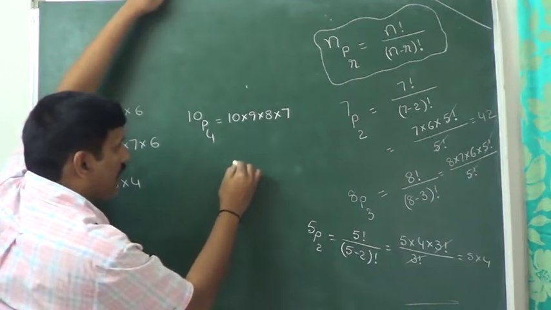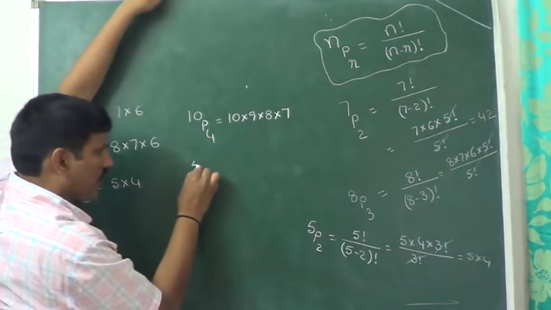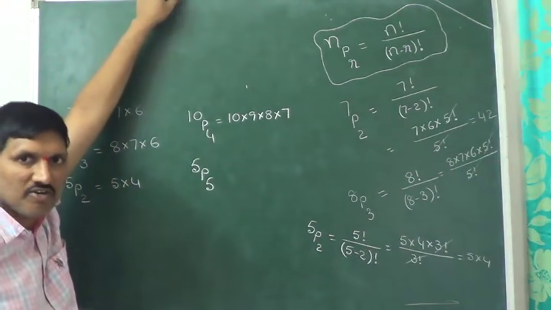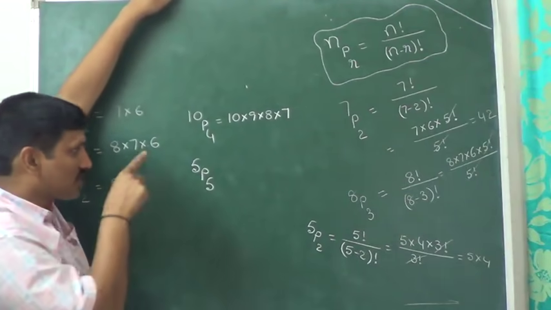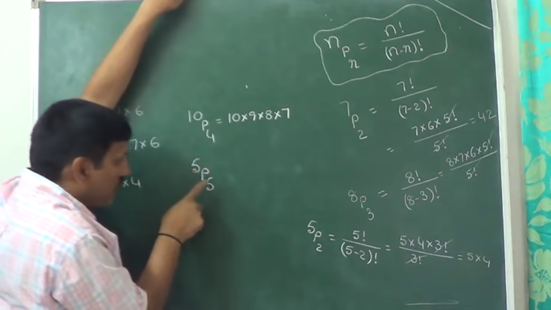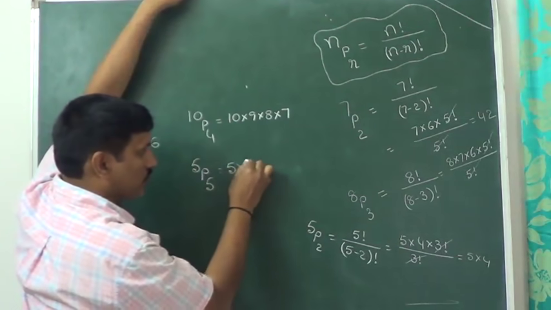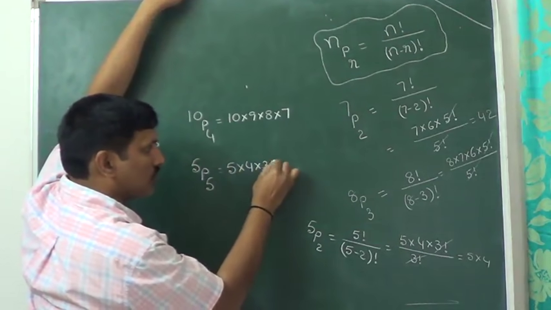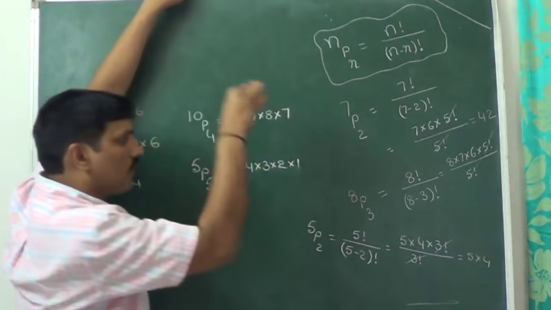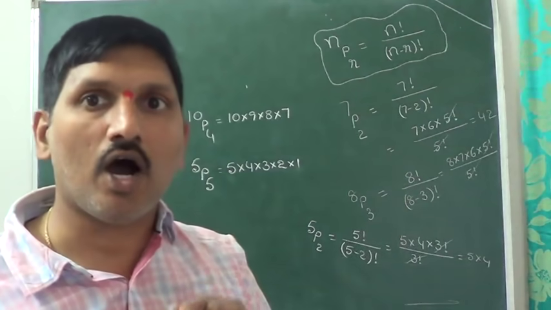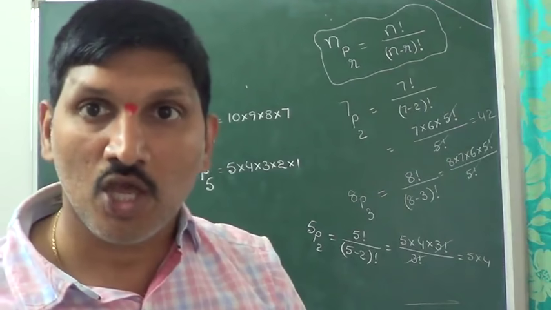Now tell me 5P5. What can we write for 5P5? Starting from 5, 5 numbers multiplication, that is equal to 5 into 4 into 3 into 2 into 1.